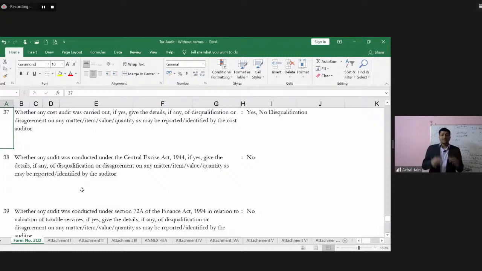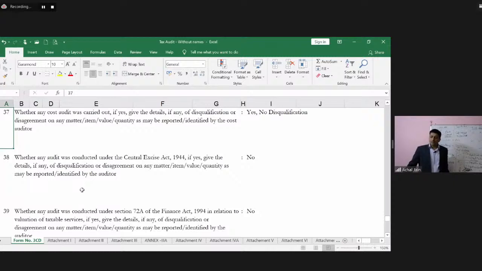So that means for the previous year. That's why generally the cost audit report will not be available for the previous year, or that means for the current year. Generally, it will be available for the preceding previous year, and that becomes the basis of reporting under this clause. Okay. But this is again something which the auditor needs to check with the management, inquire therefrom, and accordingly report about such matter over here.